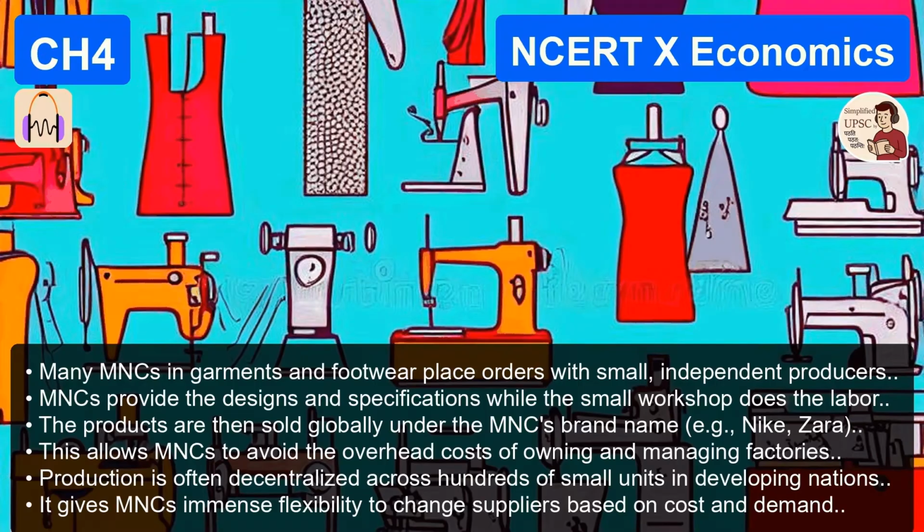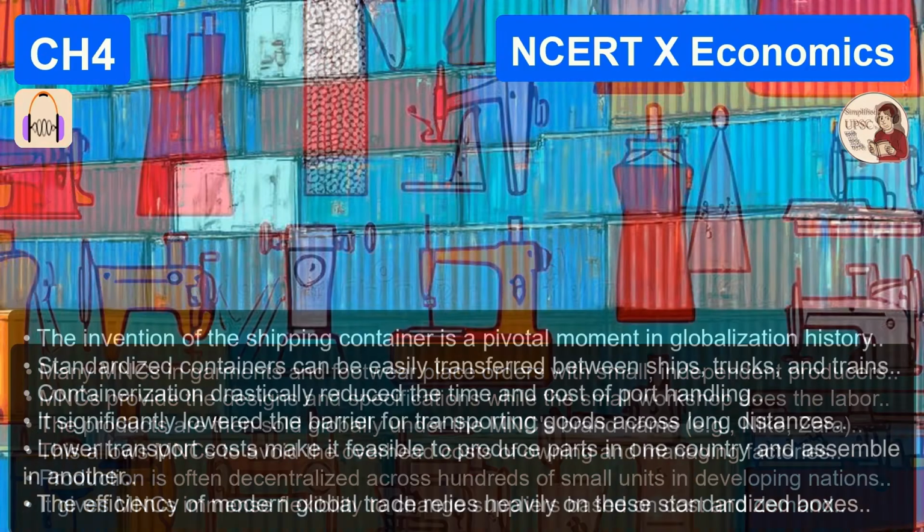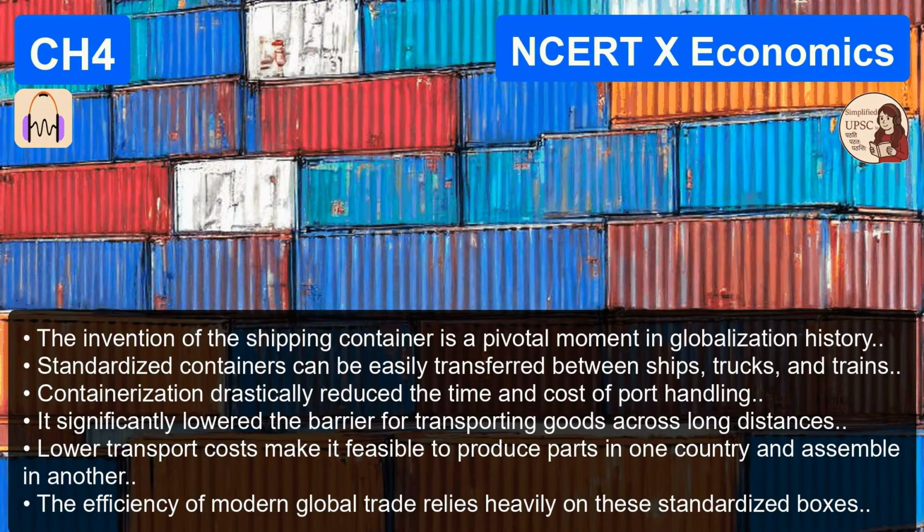Okay, so technology made globalization possible. It provided the hardware, but policy made it legal. This brings us to the second enabler, liberalization.